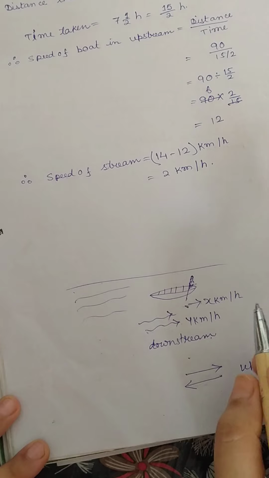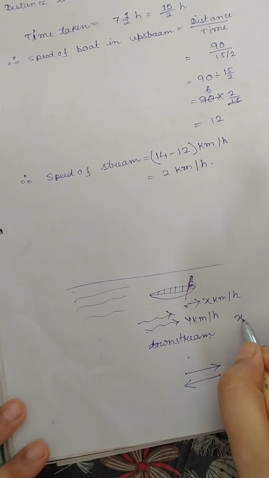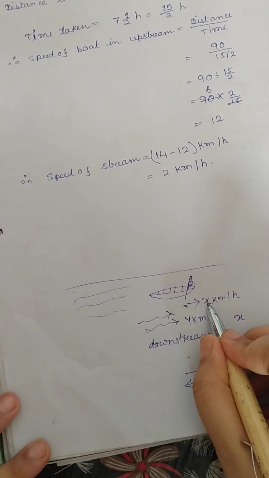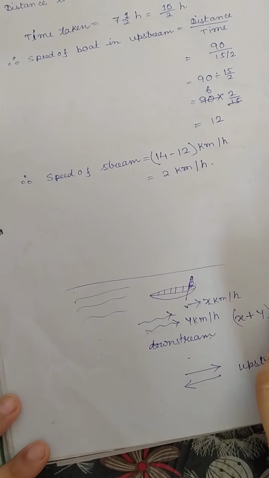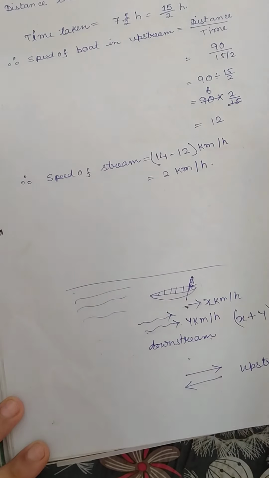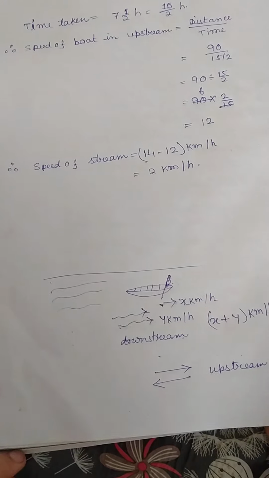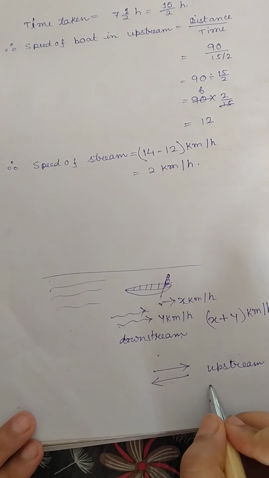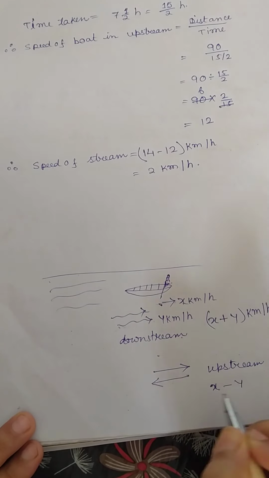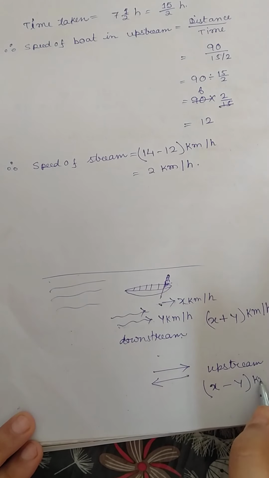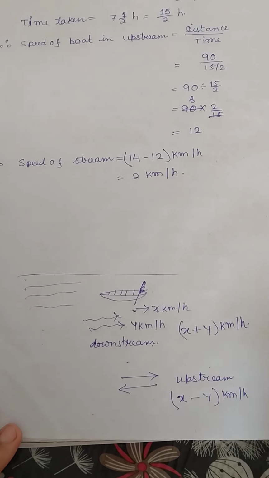So what is the speed of the boat in downstream? It is the speed of the boat in still water plus the speed of the current. And what is the speed of the boat in upstream? That is the speed of the boat in still water minus the speed of the current. So now let's start some practical examples.